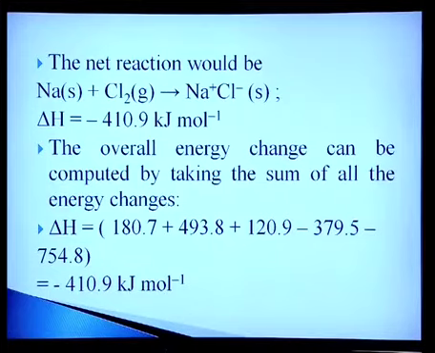The energy released in this step is lattice energy. The net reaction would be Na solid plus Cl2 gas to give Na plus Cl minus solid. Delta H will be minus 410.9 kilojoule per mole. The overall energy change can be computed by taking the sum of all the energy changes, that is minus 410.9 kilojoule per mole. That is called heat of formation. So if the heat of formation is negative, then the compound will form. If it comes positive, then the compound will not form.